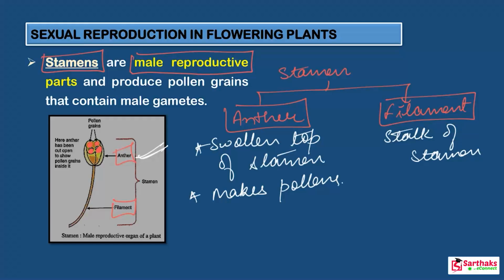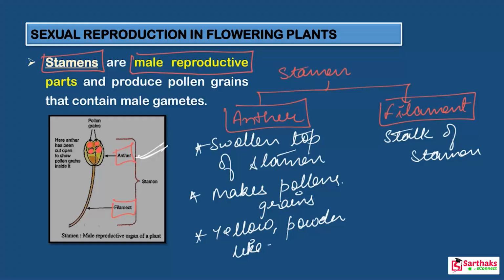Students, what about this? This pollen is a yellow powder-like substance. The anther makes the pollen grains, a yellow powder-like substance. Keep this in your mind.